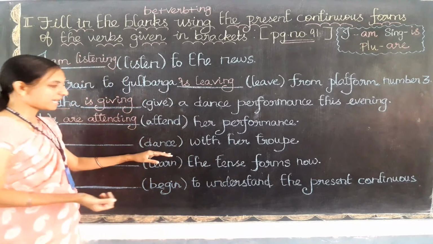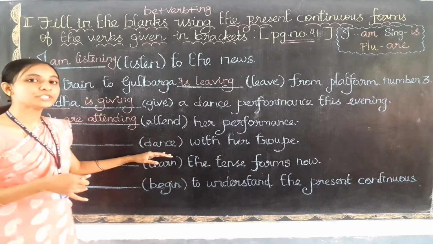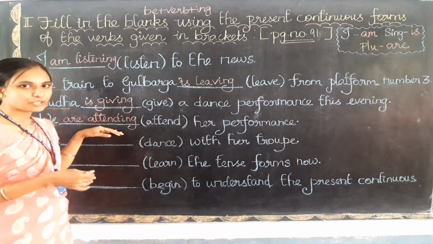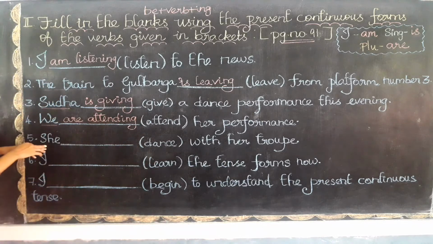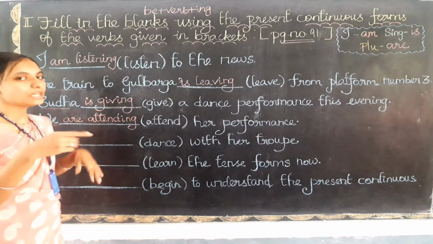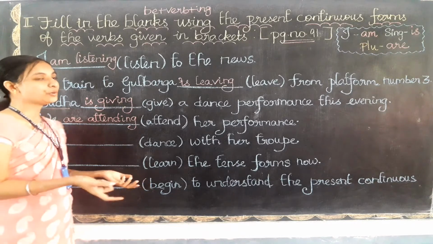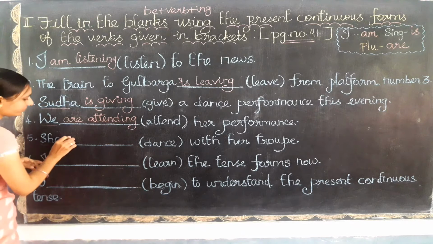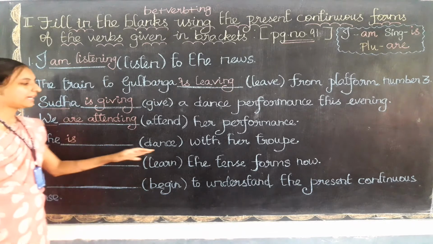So here they have given only dance. Now we need to change it into present continuous form. So let's check it out. The subject. The subject is she. It refers to a single person. For a single person we need to use is only. Then I need to add ing.